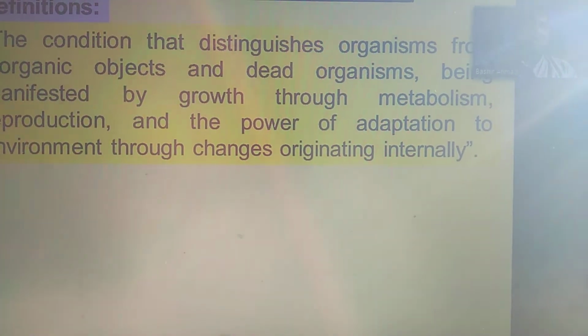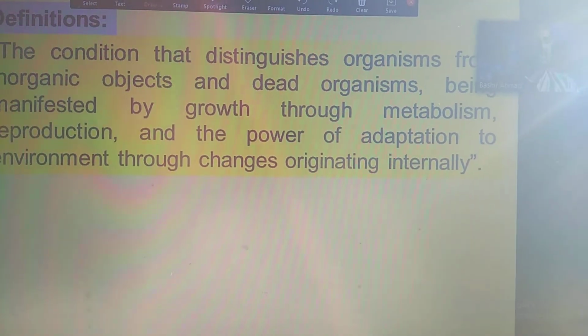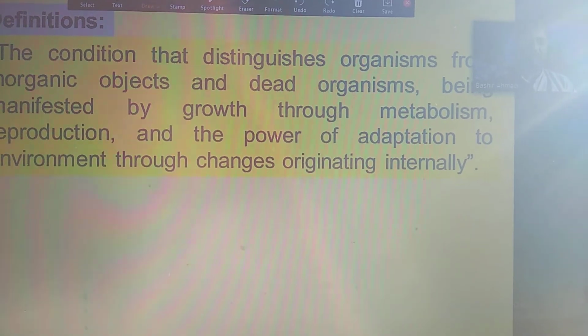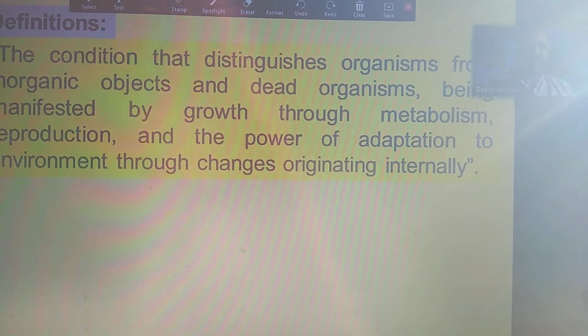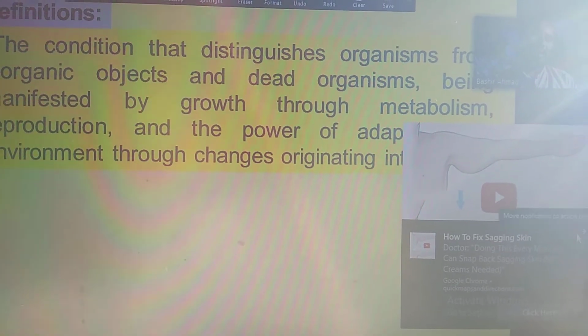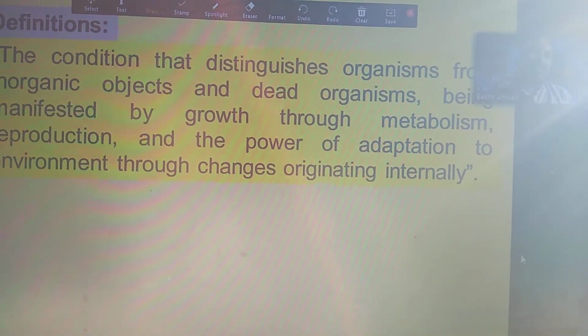How can they be distinguished? A living organism will show growth through metabolism. Metabolism is the phenomenon of catabolism and anabolism collectively.